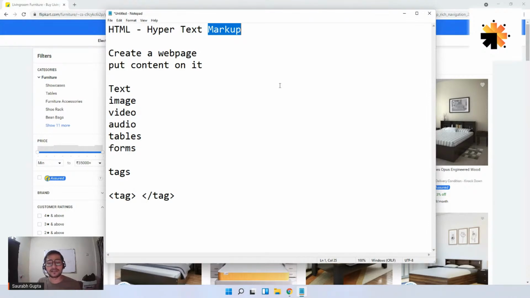Is that clear, everyone? Input has no closing tag, but why? Don't worry, I'll tell you that. Don't worry, Ashutosh. I'll tell you all of that. Right now, we're just starting, right?